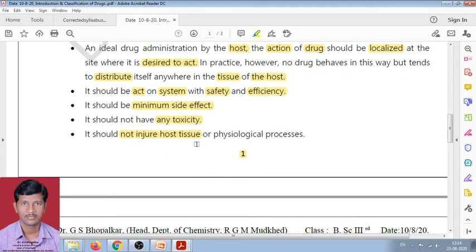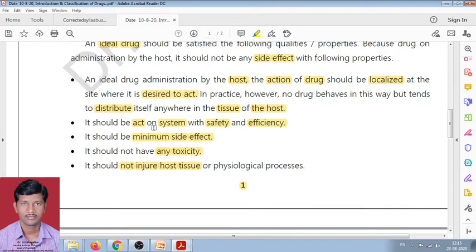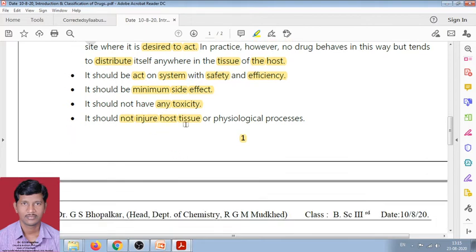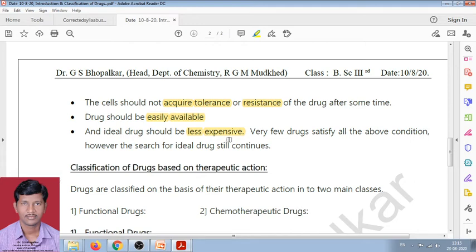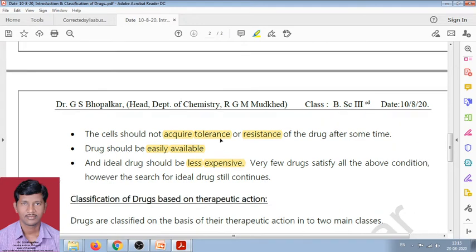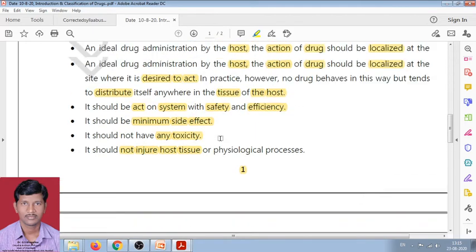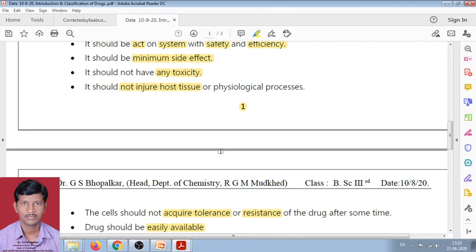In these properties, the most important points are: it should work safely and efficiently, it should have minimum side effects, it should not have any toxicity, and it should not injure the host tissue. It should be easily available in the market, and it should be less expensive. These are the more important properties of good or ideal drugs.